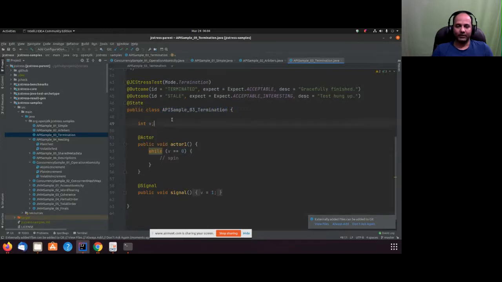We talked about the Java memory model, and why there are chances we will see a stale value, because when the thread which is delivering the signal, v equals 1, which is changing the state of v, this state may not be seen by the other thread even after a long time. That's where we are going to get this stale condition and the test hung up.